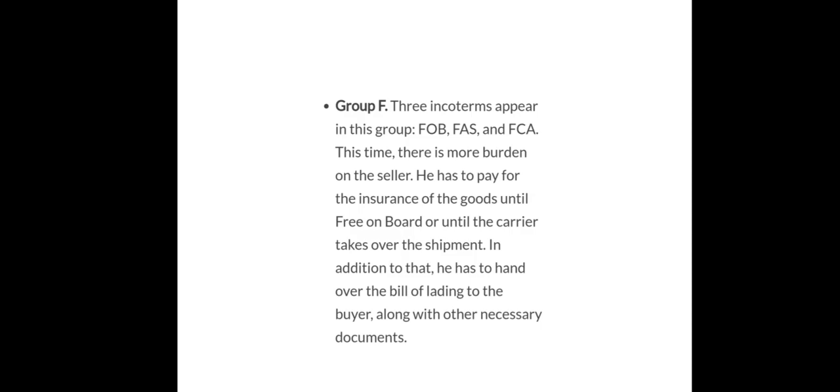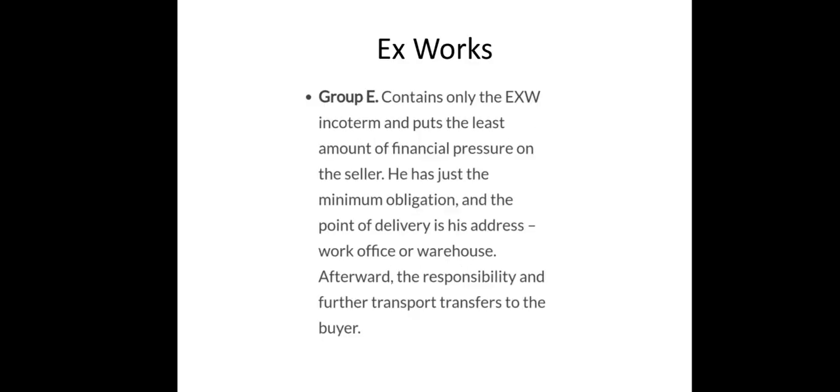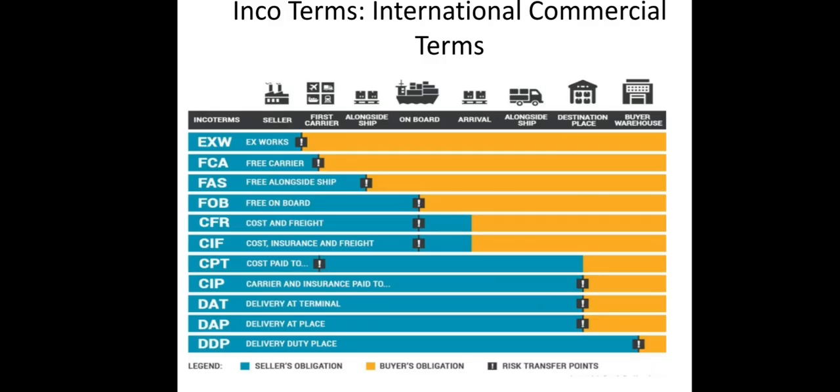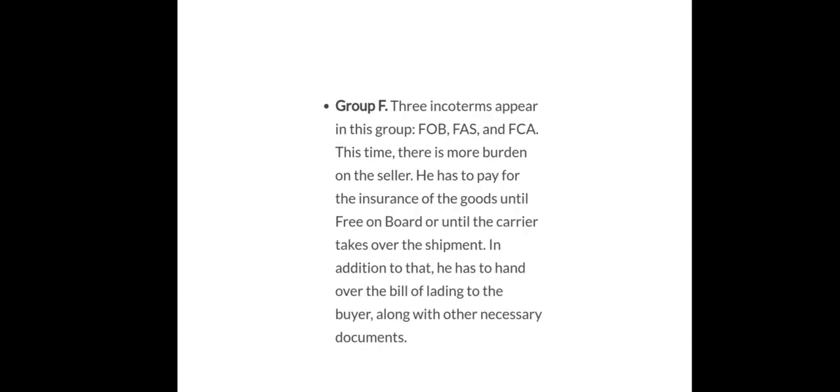FOB, free on board, free alongside ship, free carrier. FCA means what? FCA means free carrier. Free carrier, free alongside ship, free on board. These come under group F. 3 Incoterms appear in this group: FOB, FAS and FCA. This time there is more burden on the seller. He has to pay for the insurance of the goods until free on board or until the carrier takes over the shipment. In addition to that, he has to hand over the bill of lading to the buyer along with the other documents necessary.